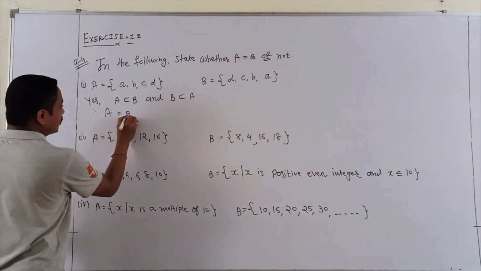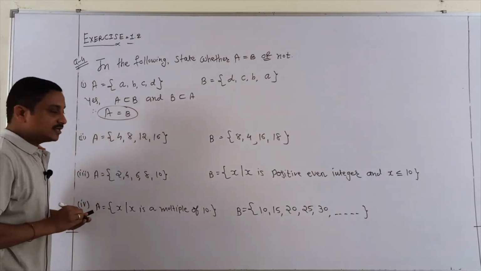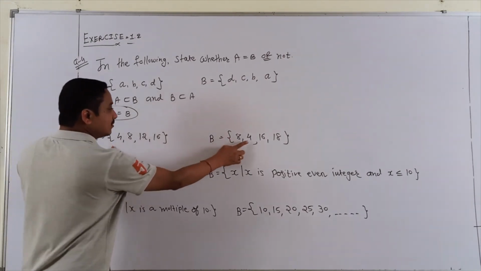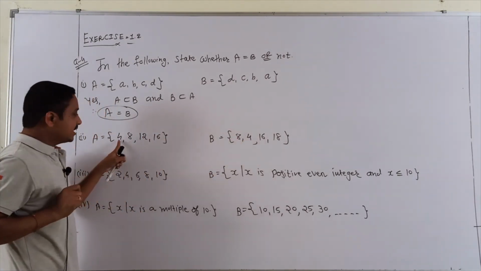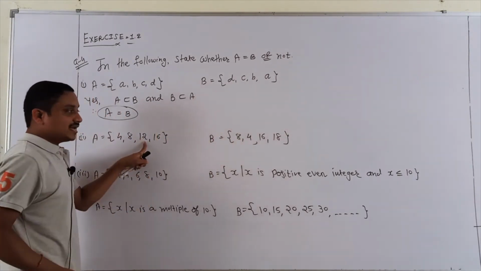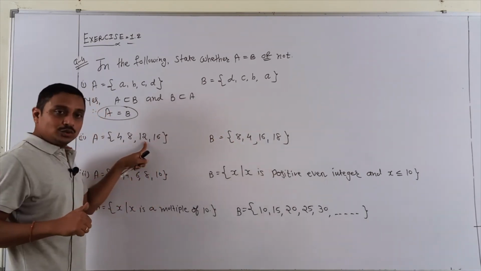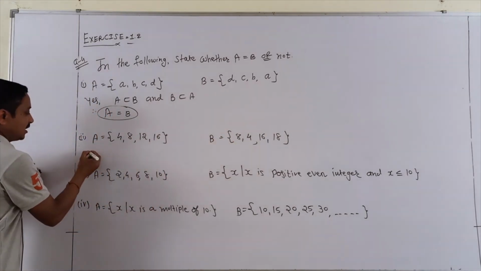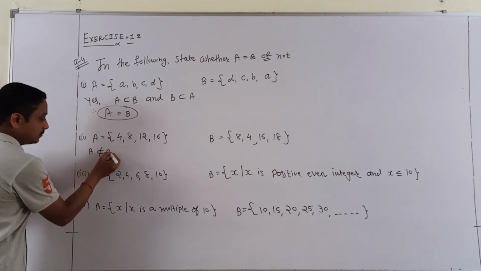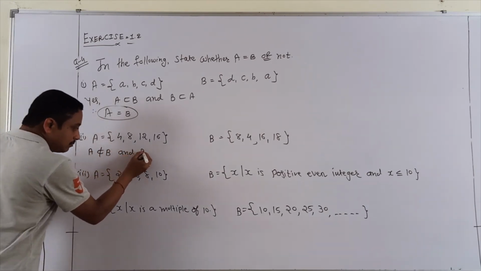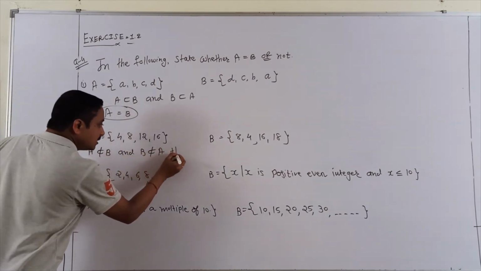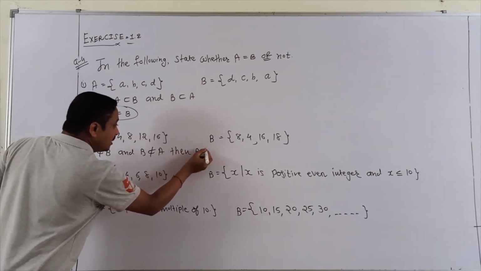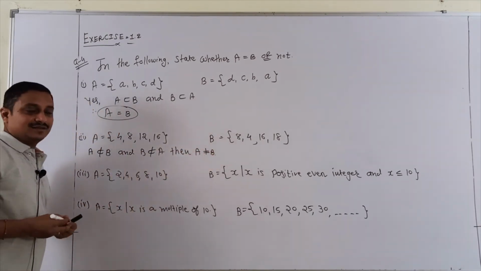So you can say surely A is equal to B. Second, 4, 8, 12, 16. 4 present, yes. 8 present, yes. 12, no. It means A is not a subset of B and B is not a subset of A. Then we can say A is not equal to B.